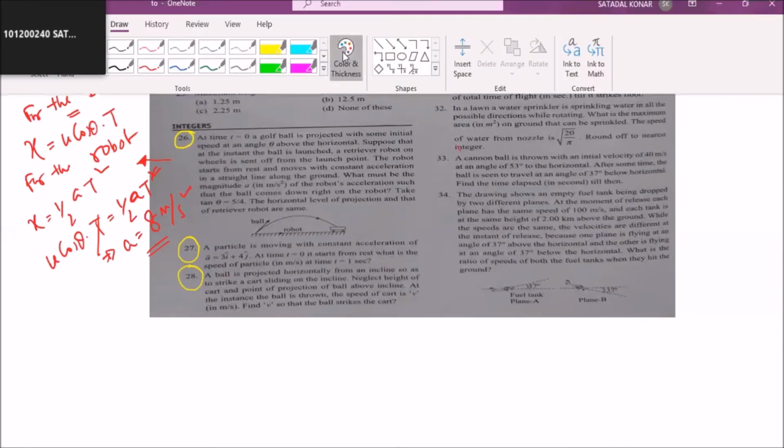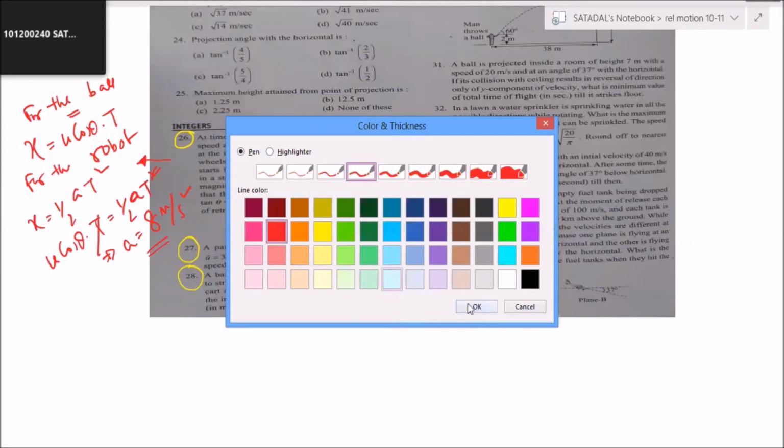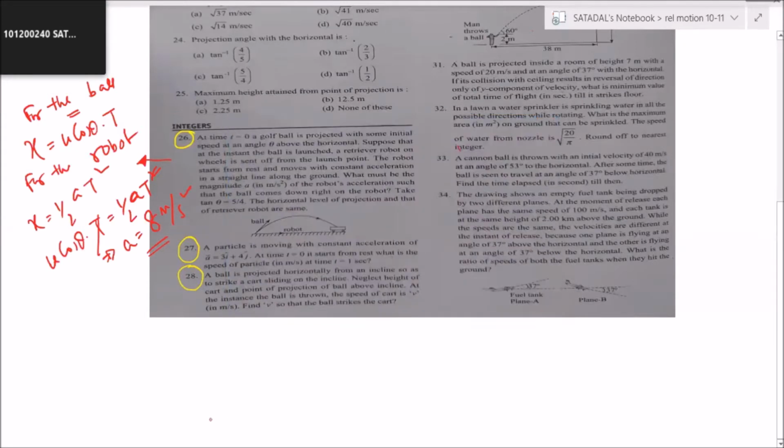For 28, I will draw the diagram here so that it becomes easy for you. This angle is 37 degree.